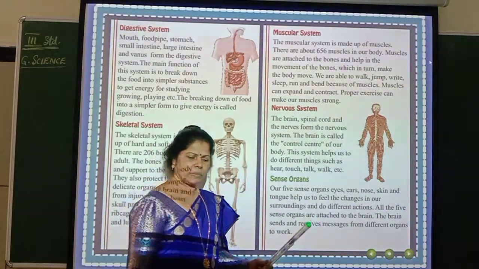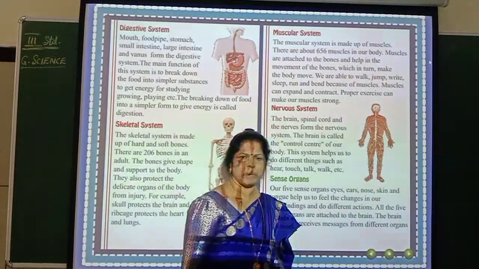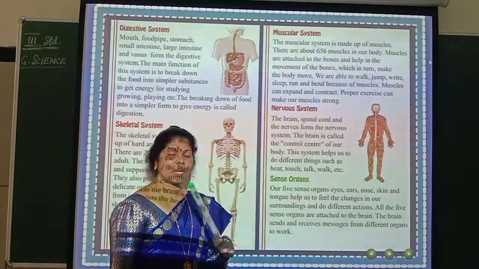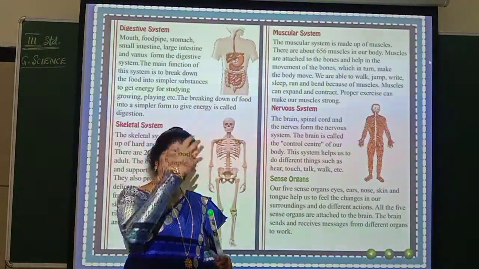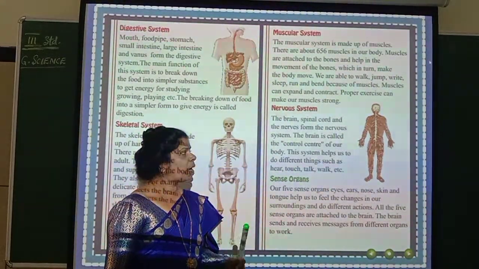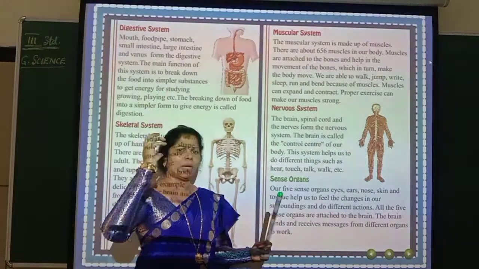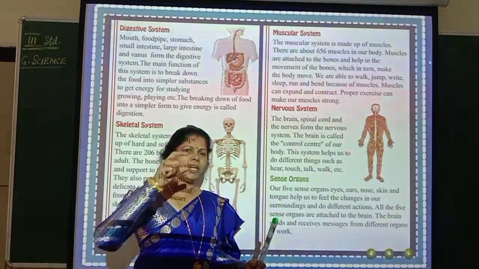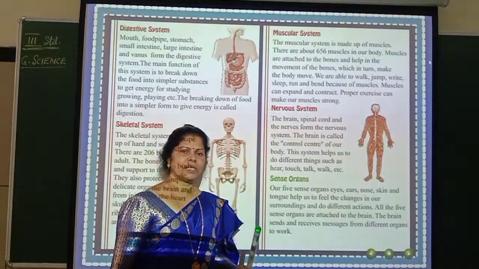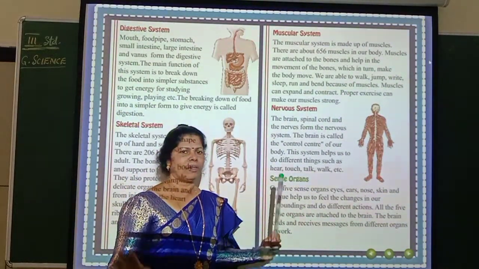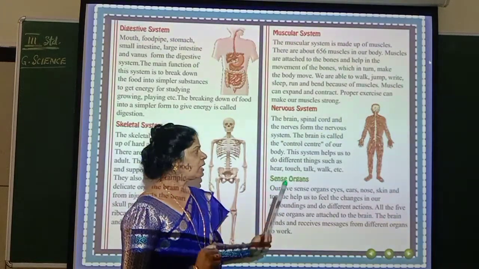You are running or moving or jumping. Who is doing all this work? It is controlled by the brain. The brain is connected with so many nerves of our body. Whatever command is given by the brain, accordingly you will start acting. Understood? If the brain is damaged, the whole body control will go.